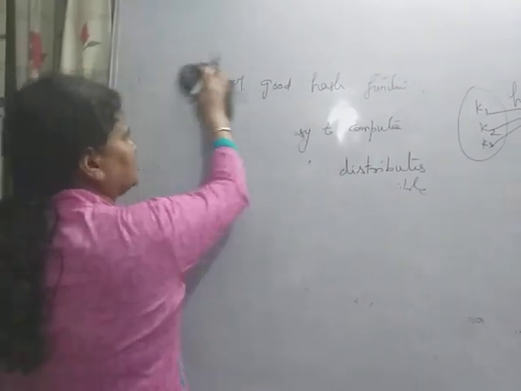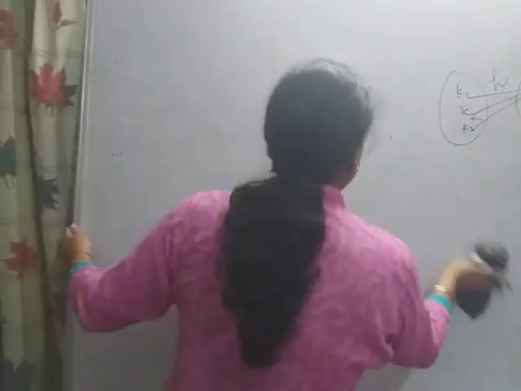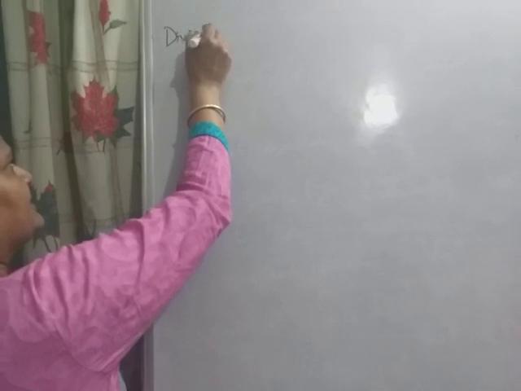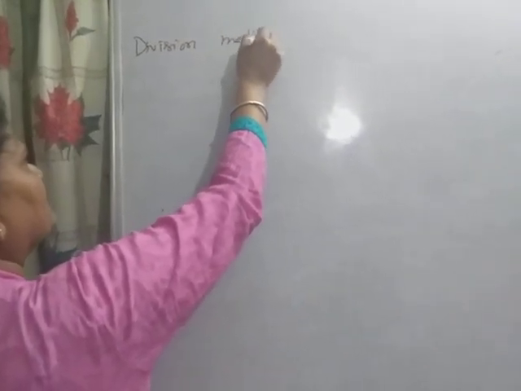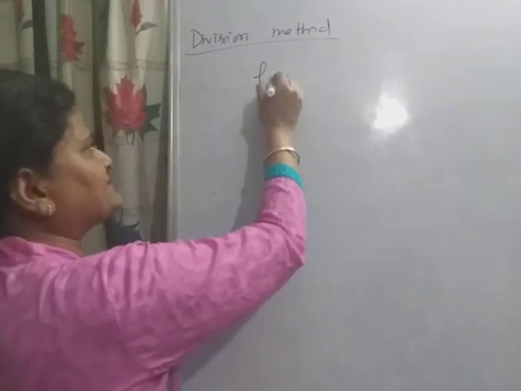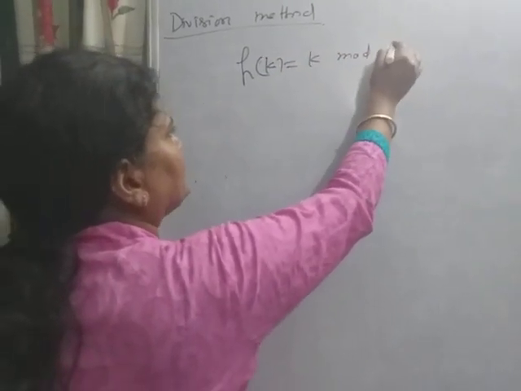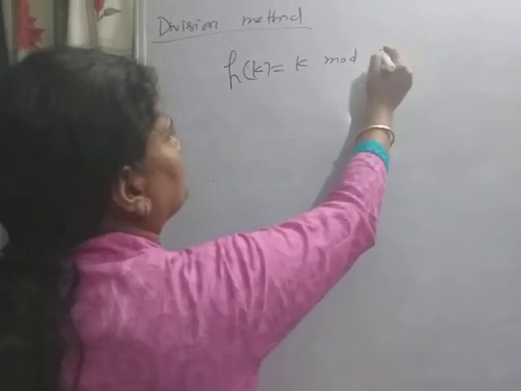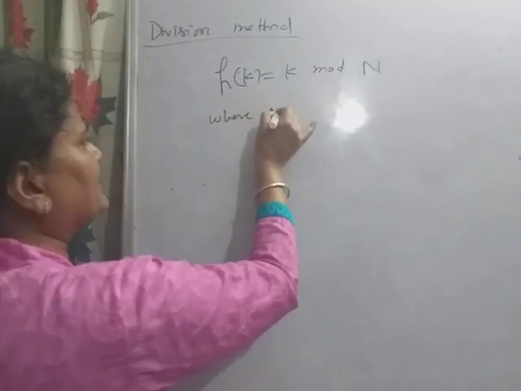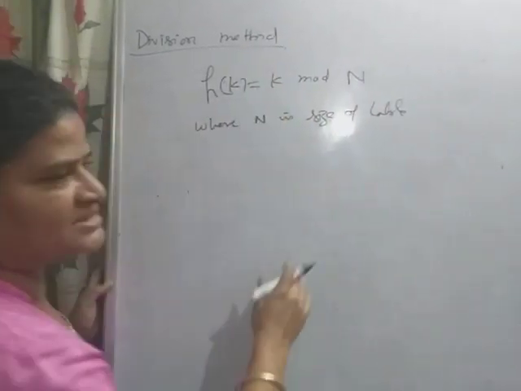Here I have taken one simple hash function, but you can study a number of hash functions. This one is simply the division method, what I explained. In the division method, the hash function is h(k) equal to k mod n, where n is the size of the table. Okay, so this is a simple method. This is the division method I explained.